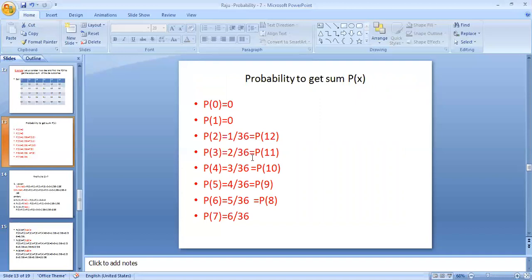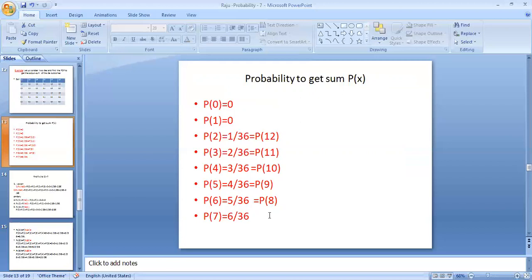Similarly, the probability to get 11 has only two chances, so P of 11 is 2 by 36. P of 4 is equal to 3 by 36, and similarly the probability of 10 is also 3 by 36. Next, for the probability to get sum 5, 4 chances are there, therefore 4 by 36, equal to P of 9. Coming to the next, the probability of 6 is 5 by 36.